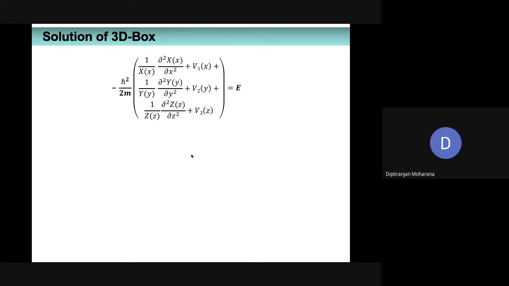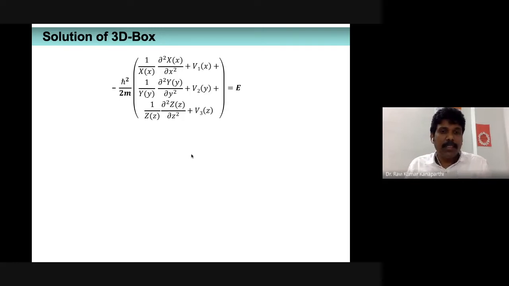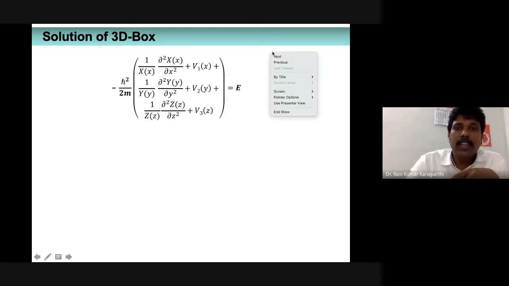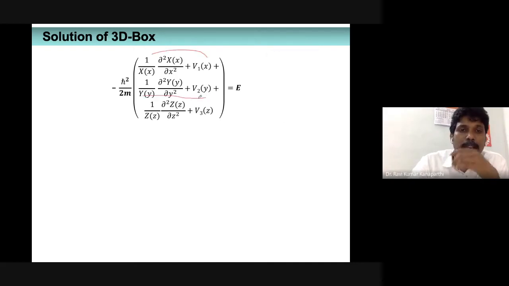Right side 2m E by h cross square minus 2m E by h cross square. No. Any other guess? See, my argument is this. On the left hand side, you can see how many expressions that we have. We have x component, these are the x component, and these two are the y components, and these two are the z components. There are three, but as such, you can treat this like it is f of x.